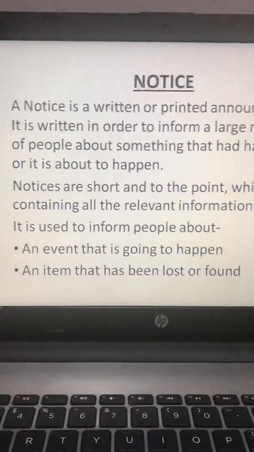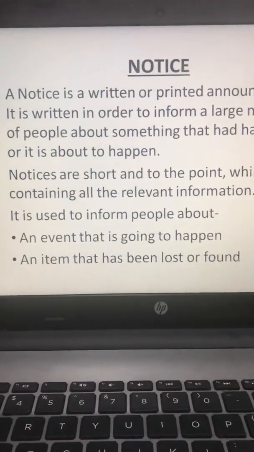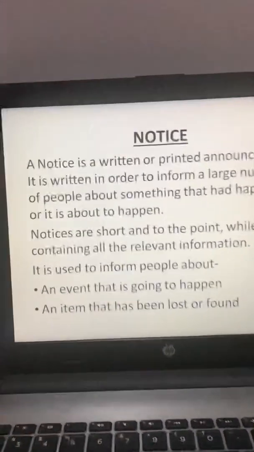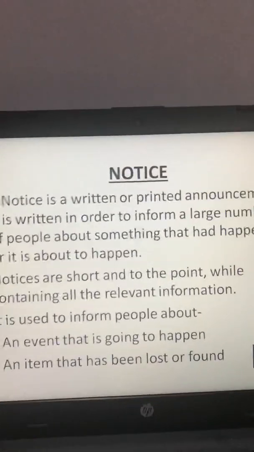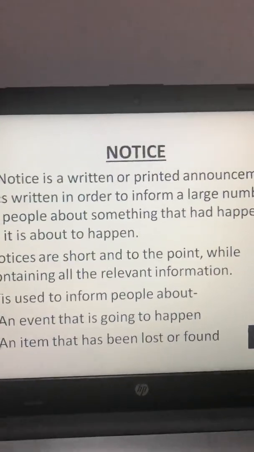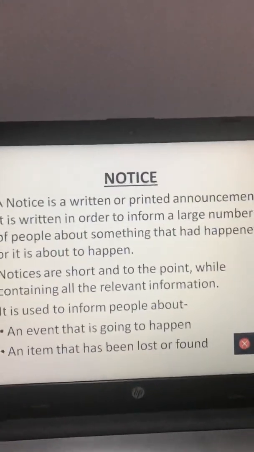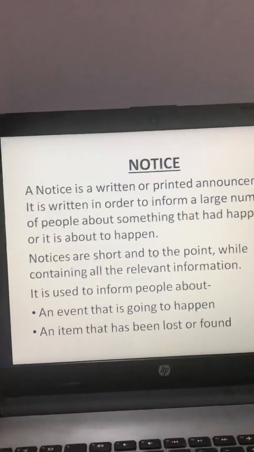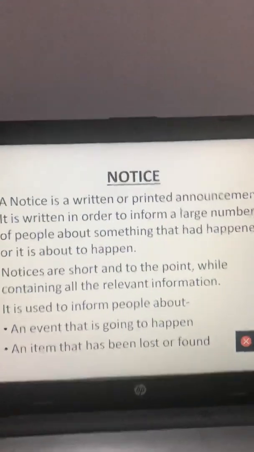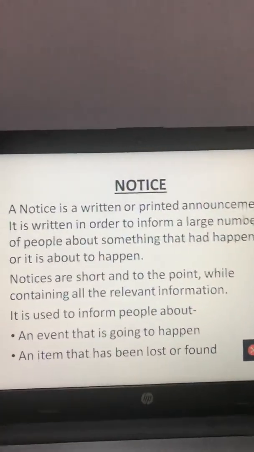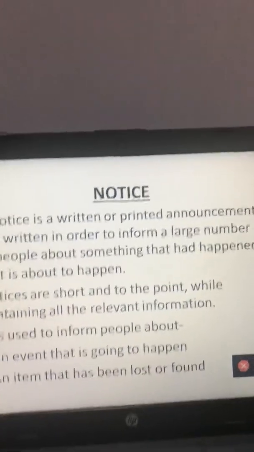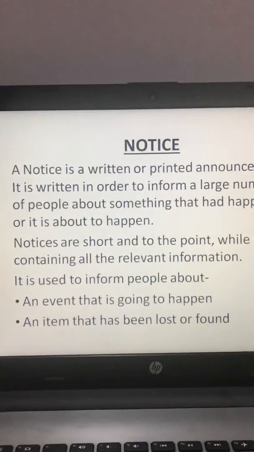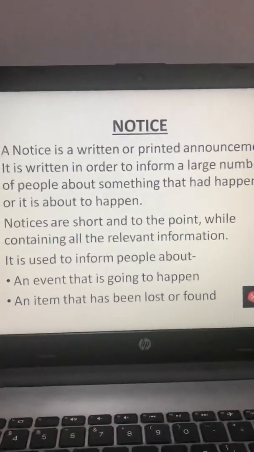And second, an item that has been lost or found. If you find any kind of lost book or pen, and you have to ask whom it belongs to, normally you have to address a large number of population. So at that particular point you have to write a notice. Fine. So I hope it is clear that a notice is written when we have to inform a large group of people. It is generally written to cover a large number of population. It is short in size. We write to the point and we cover all the relevant information also.